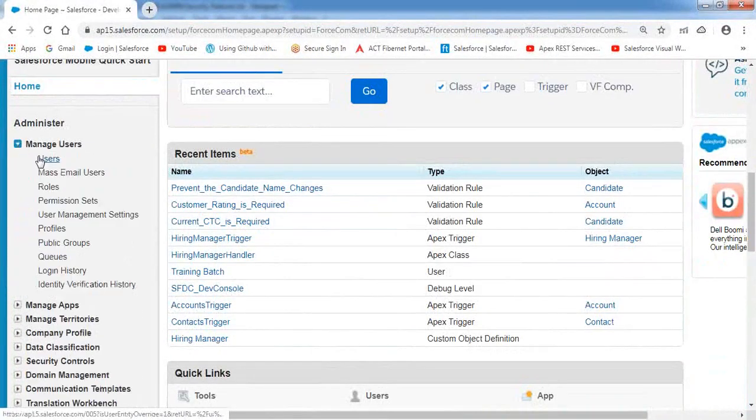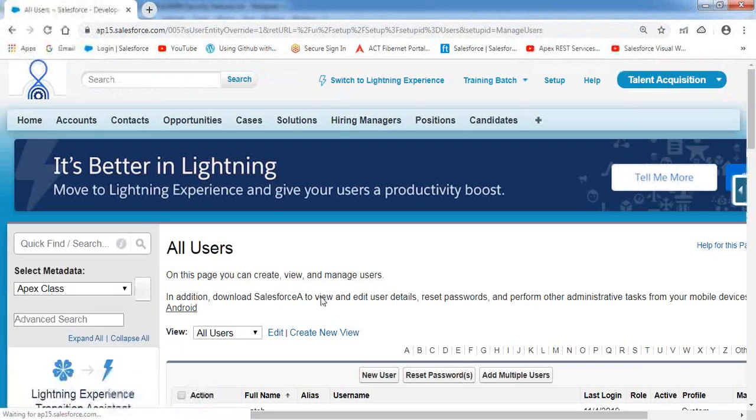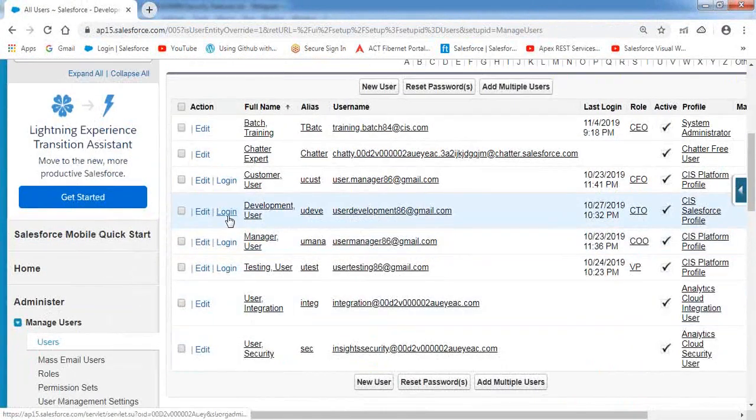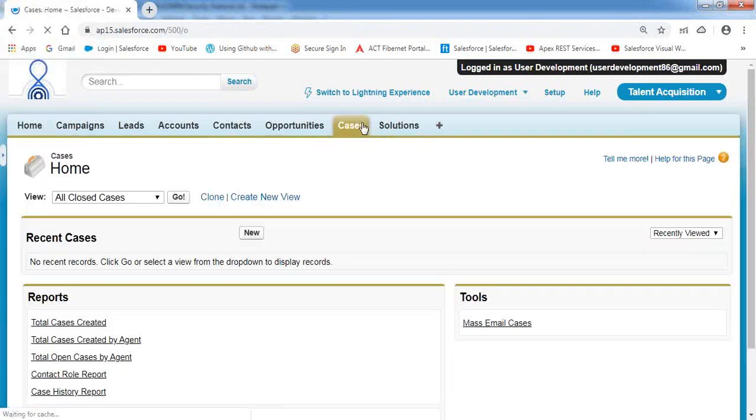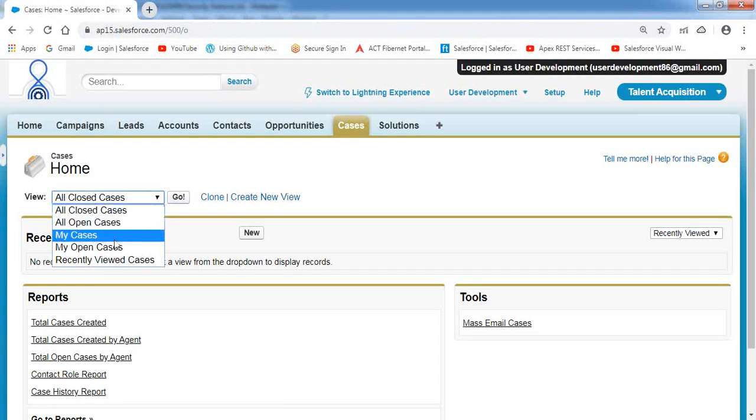Go to manage users. Go to the development user account now. Click on login for the development user. You will have the case object here. Click on this case tab. When you go to this enhanced list view, what options are available? How many options are available? Totally 5 options are available here: all closed cases, all open cases, my open cases, recently viewed cases. Let me take the screenshot over here.